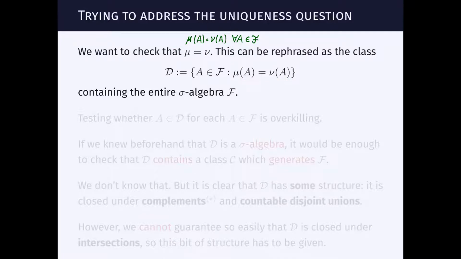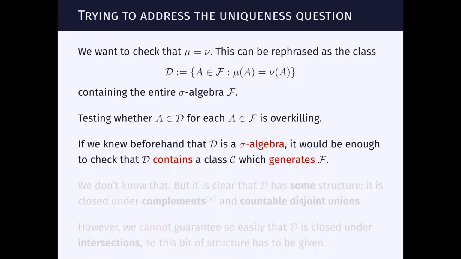That is exactly that mu of A equals nu of A. And we show that this class, in fact, contains the entire sigma algebra F. Now, if we test this equality for every single set in the sigma algebra, this is not realistic and overkill. This is really very hard. Let's try a smarter approach and study the structure that this set D may have.